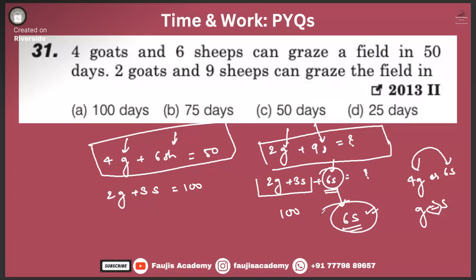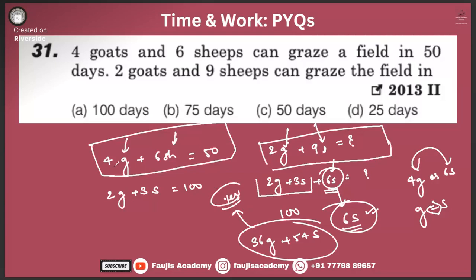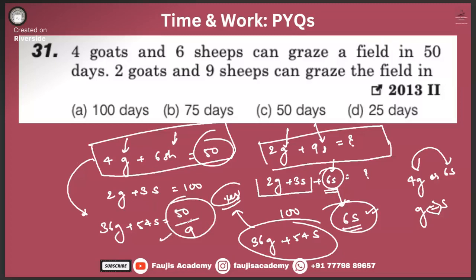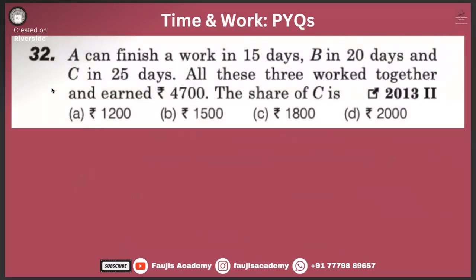But they're given something like this. Okay. Let us say 46 goat plus 54 sheep. And they gave you something like this. Then yes, we could have got the answer. Simply because 9 times of this equation is how many? 36 goats plus 54 sheep. Okay. Then this number that you have over there on the right hand side will just get divided by 9, and this will be your answer. Did you get it? Yes or no? I got it, sir.